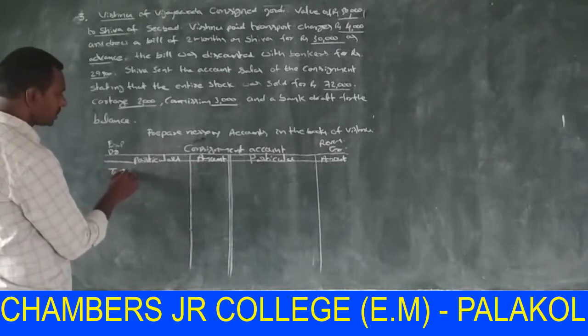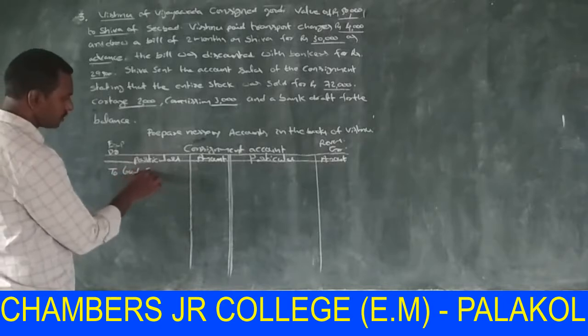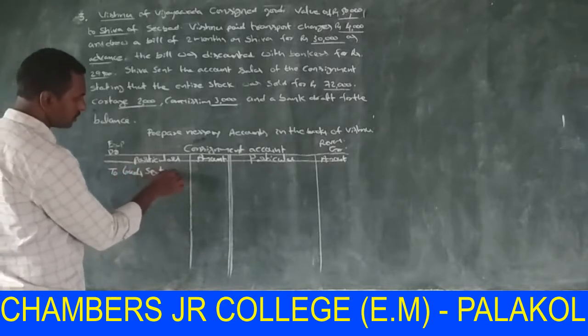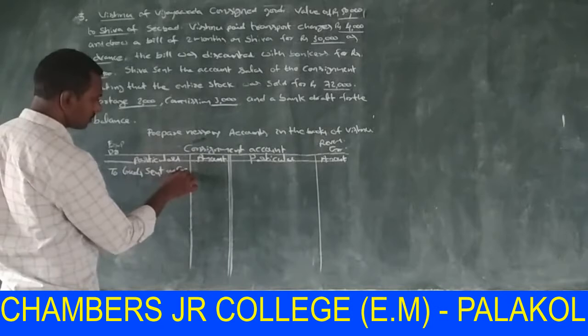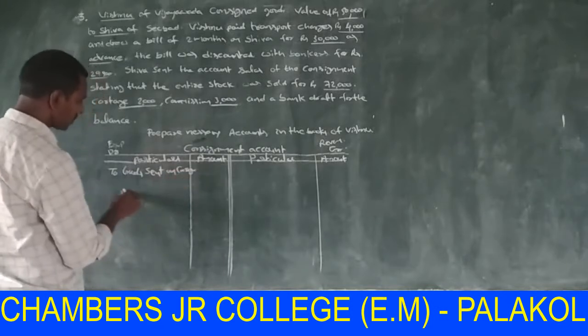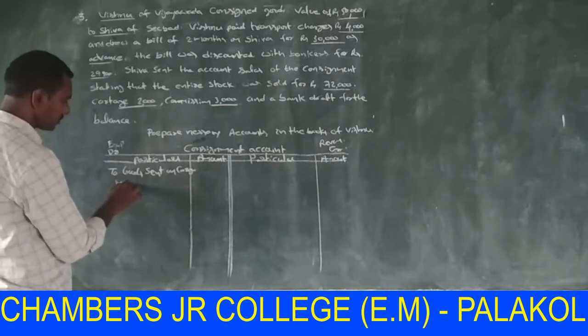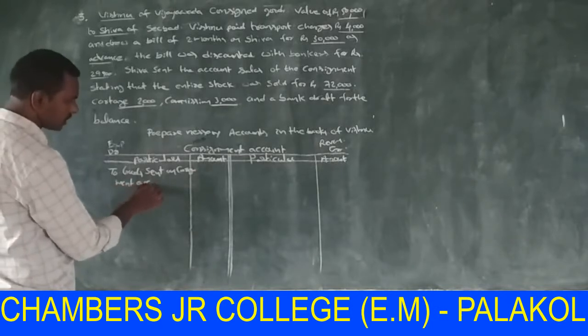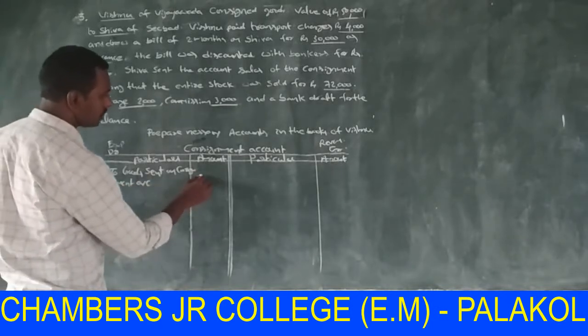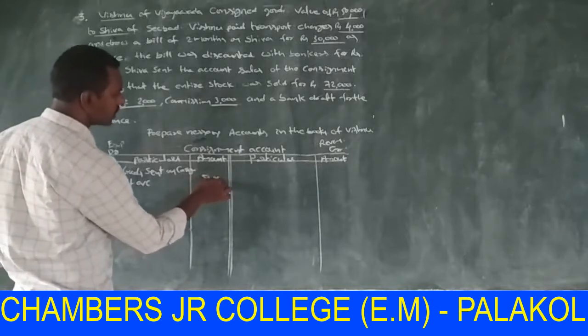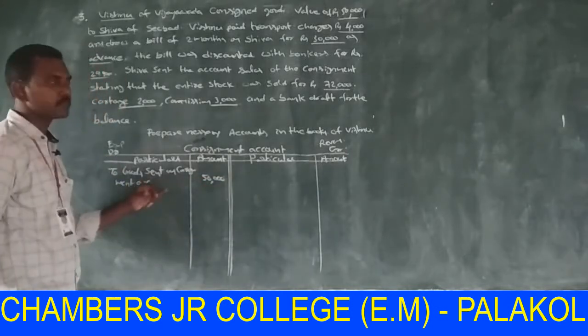Write as to goods sent on consignment account, rupees 50,000, an expenditure.